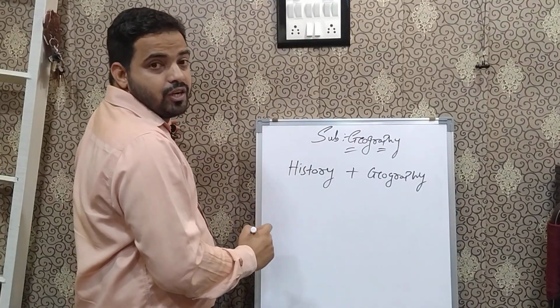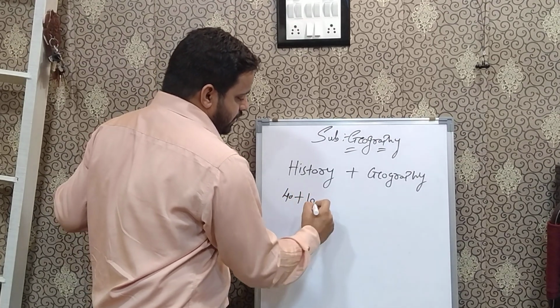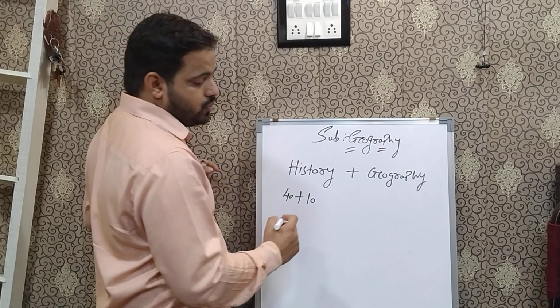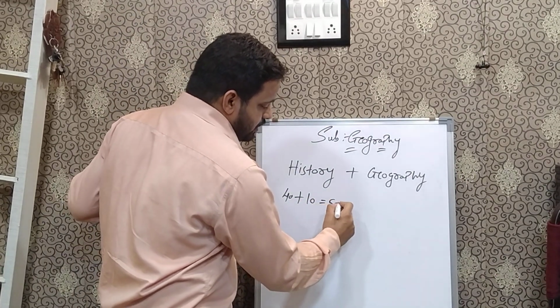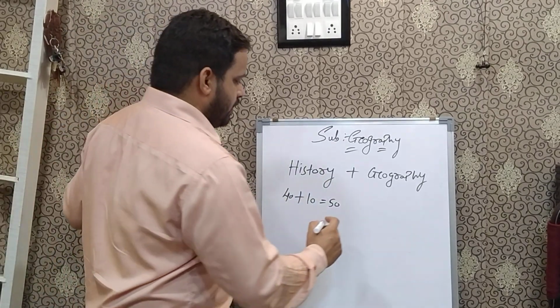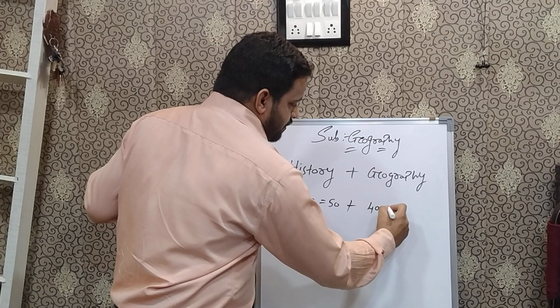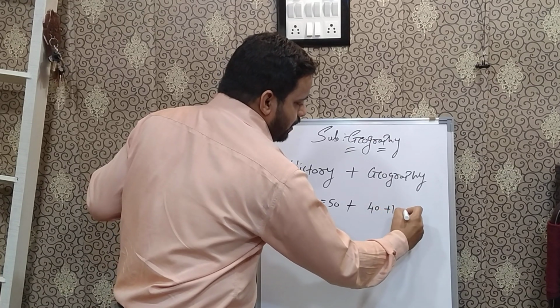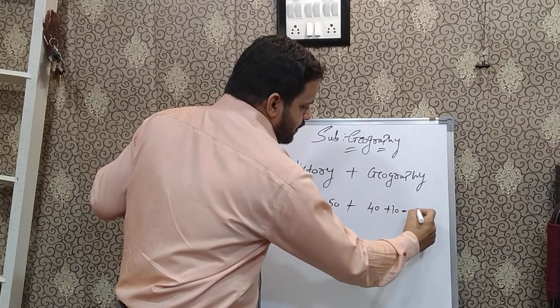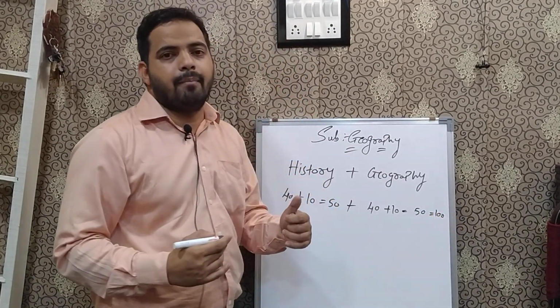History will consist of 40, that is for your written, plus 10 will be your internal, which comes to 50 marks in total. Then comes our subject, geography, where the pattern will be the same: 40 for written and 10 allotted for your internal marks, which comes to 50. In all it comes to your 100 marks.